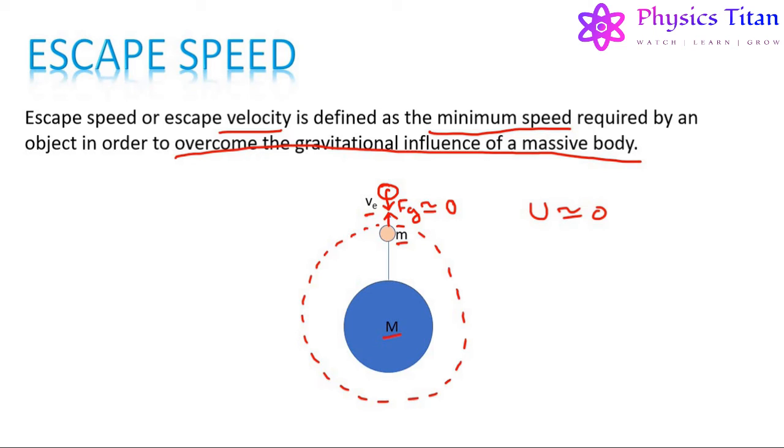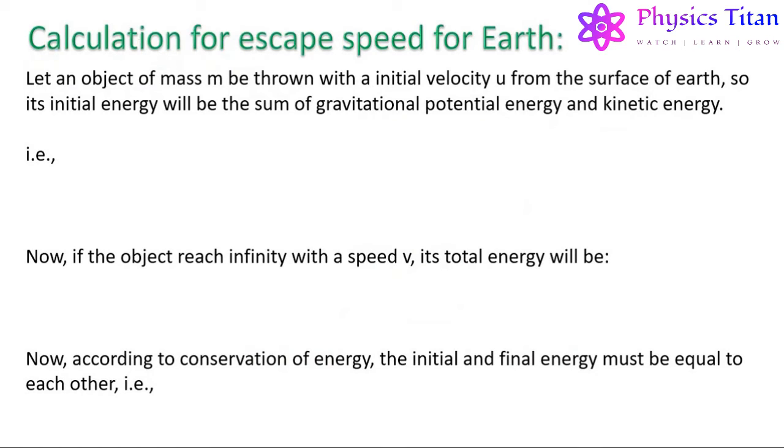If an object just becomes outside the gravitational field of this massive body, then the potential energy associated with these two bodies will become zero. Now let us do the calculation for escape speed for Earth. Let us consider an object of mass m be thrown with an initial velocity u from the surface of Earth.